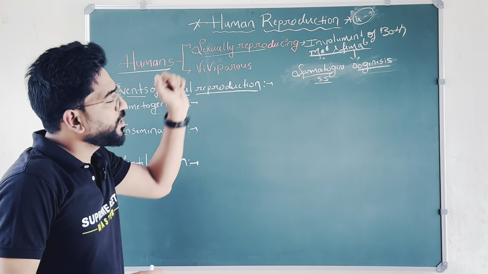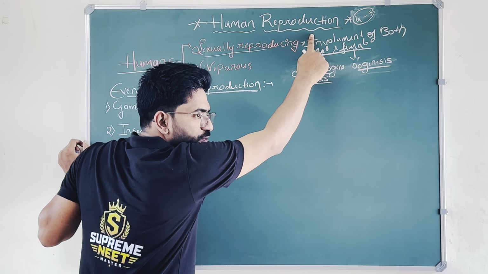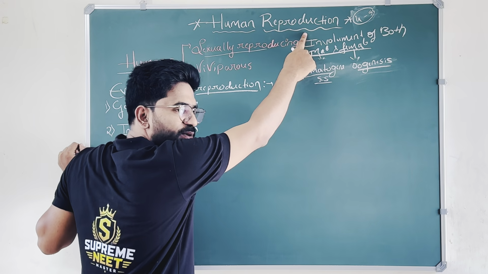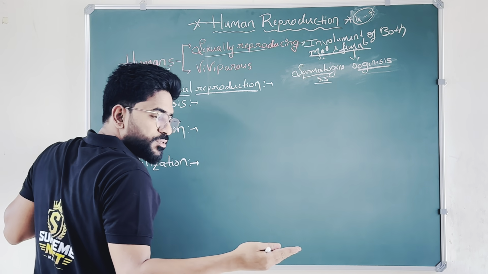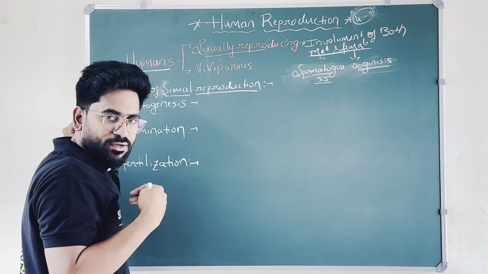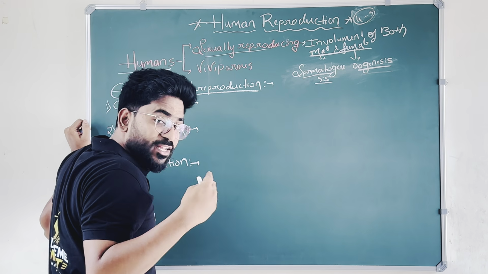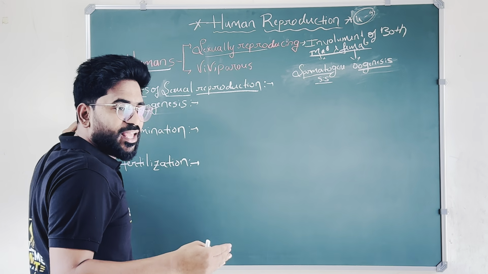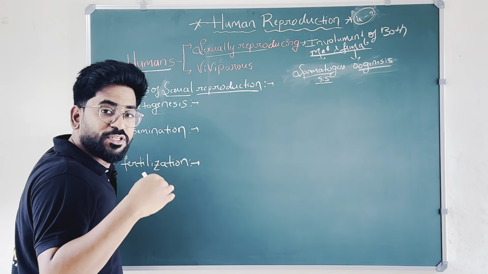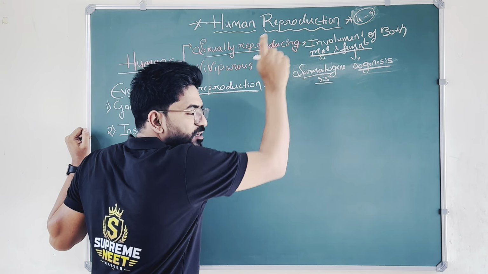Here re means repeat, and production means to produce. The meaning of reproduction is to produce repeatedly. For example, our father and our mother give birth to us by reproduction, meaning the continuity of their generation. It is a biological process to continue their generation, to produce new offspring. That is called human reproduction.